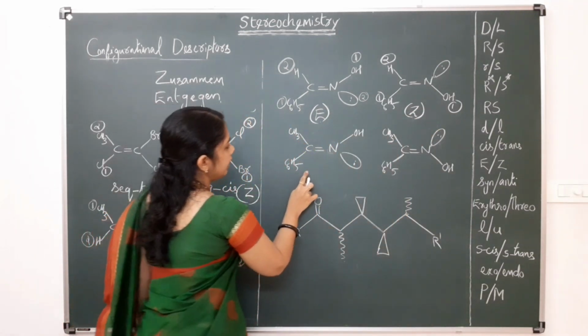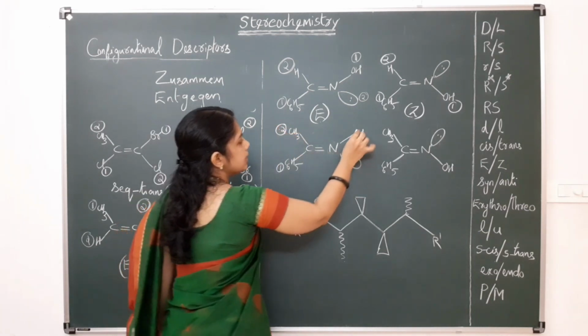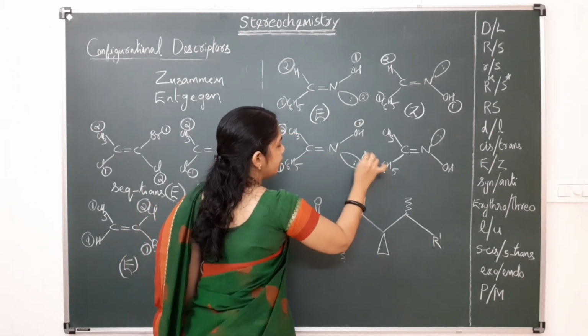Okay. Similarly here, this phenyl will get first priority, methyl second, this OH will get first, lone pair will get second.